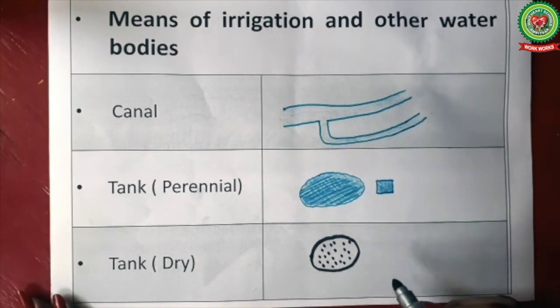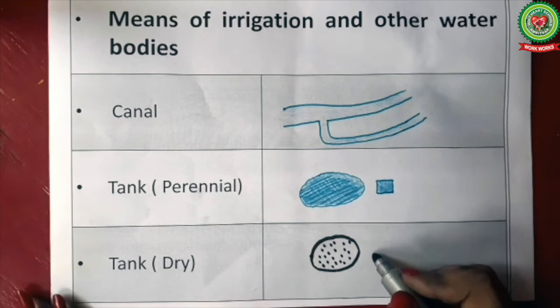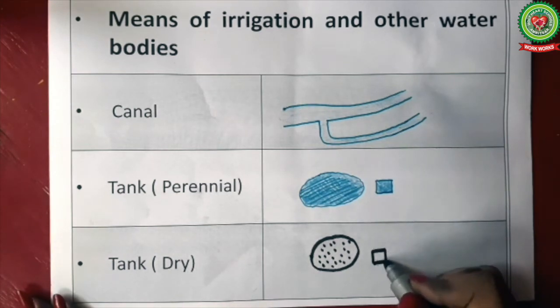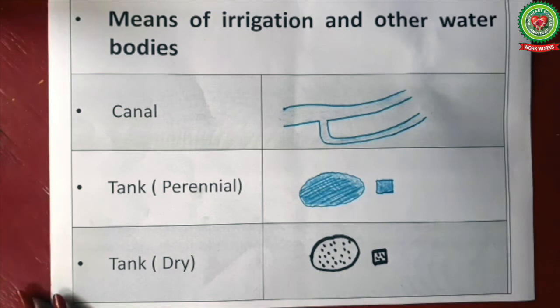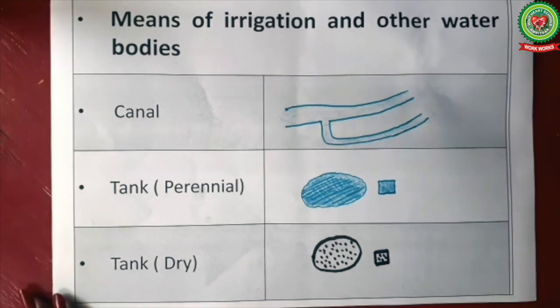We can also show a dry tank with a square filled with dots. For a dry tank we have to use black color. Such tanks are filled with rainwater and are seasonal in nature. They dry up in the dry season.